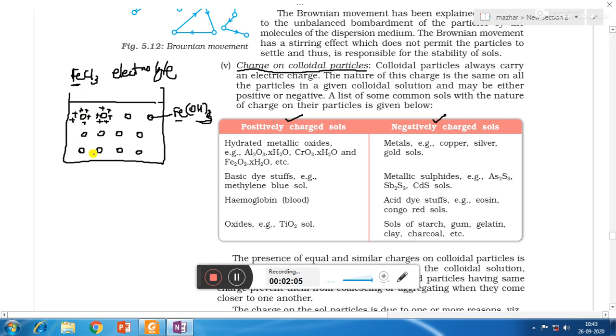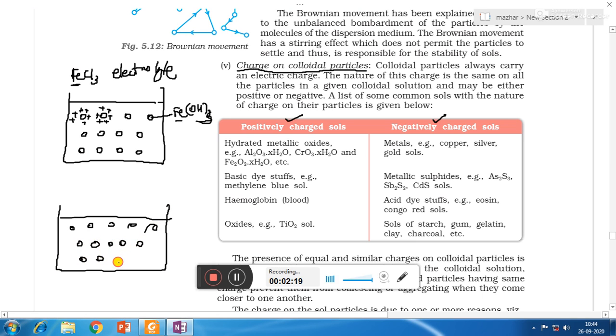But if we take another example, for example arsenic sulfide sol, that is As2S3, we have to add an electrolyte which is having the negative ion common to arsenic sulfide.